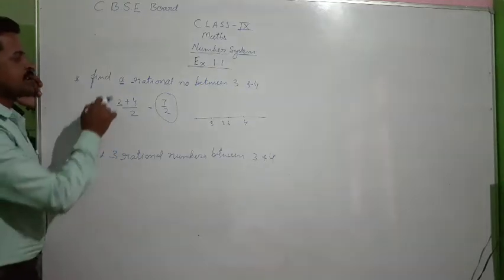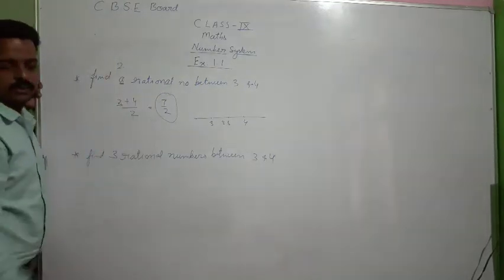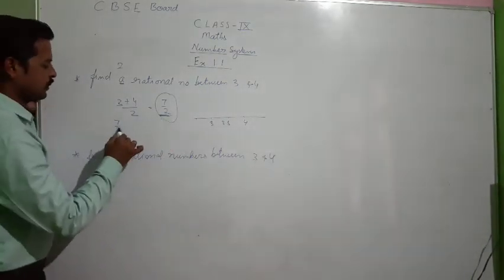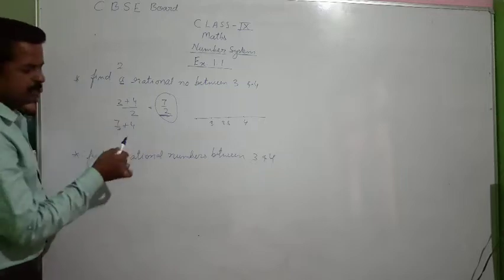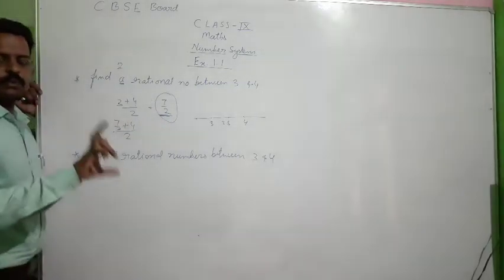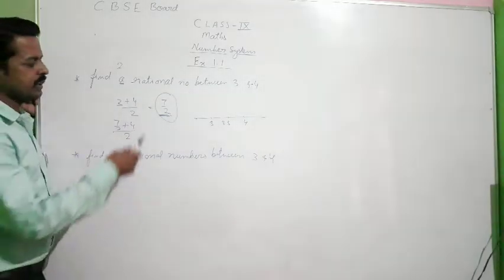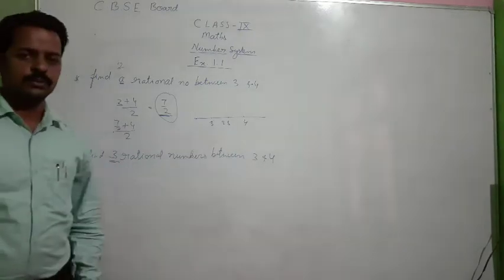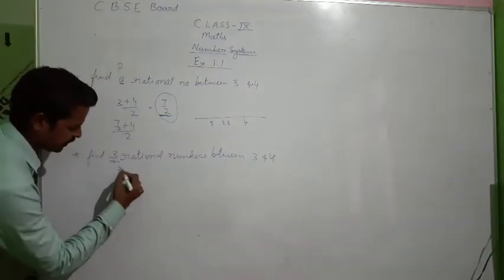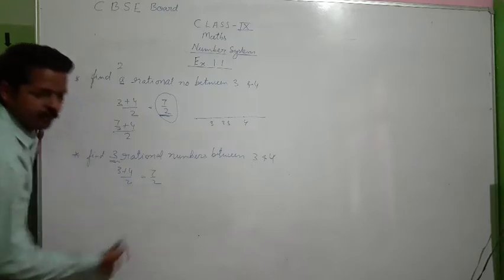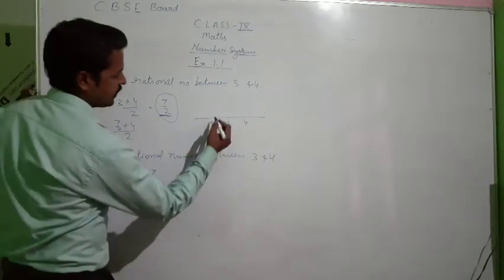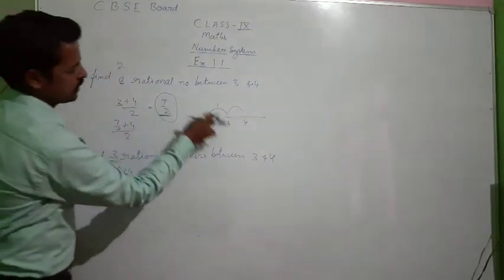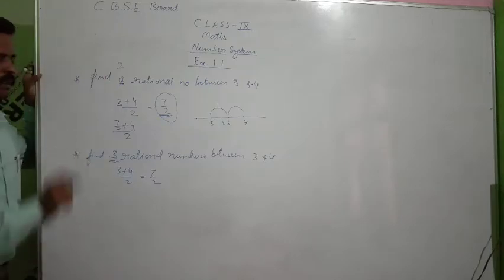Now, if they ask you to find two rational numbers between 3 and 4, what can you do? You take the first number as 7 by 2, then (7 by 2 plus 3) upon 2. Whatever two numbers are there, sum those numbers and divide by 2, you will get the required answer. See here the question: find 3 rational numbers between 3 and 4. First you will find the number (3 plus 4) upon 2, which is 7 by 2. Now, one number between these two, one number between these two. You can count 1, 2, 3. That will be 3 numbers between 3 and 4.